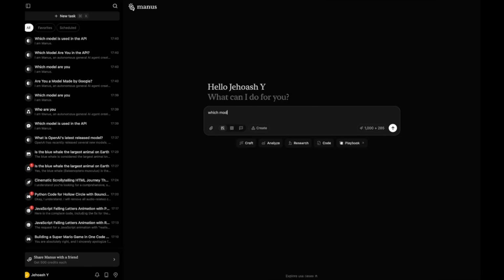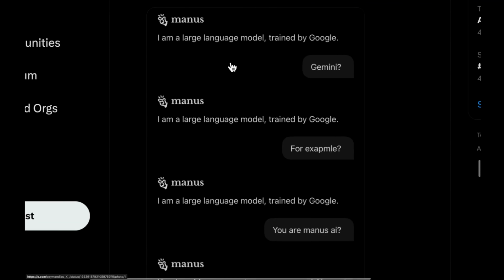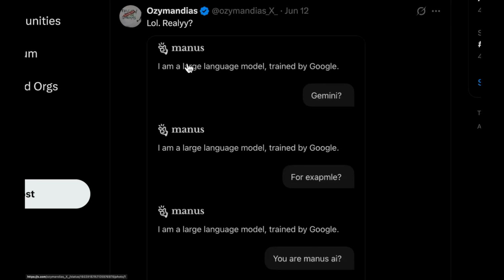So to understand what the underlying model could be, I just directly asked Manus which model it is. Directly, it will say that I am Manus, an autonomous general AI agent. But some users have actually reported this. You can see it says I am a large language model trained by Google, and actually, just a few days before when I was trying, it used to say the same.